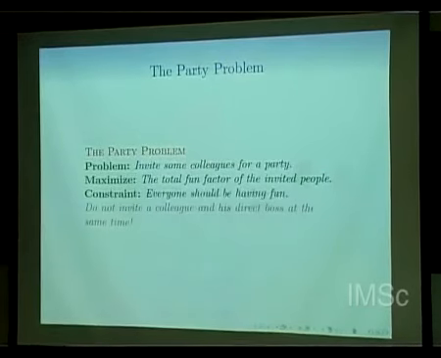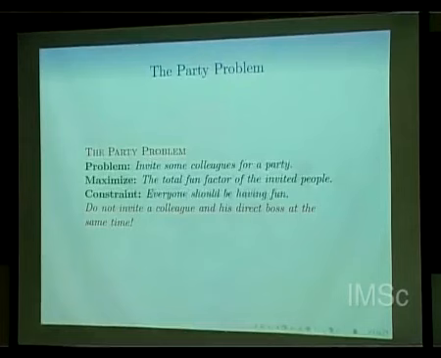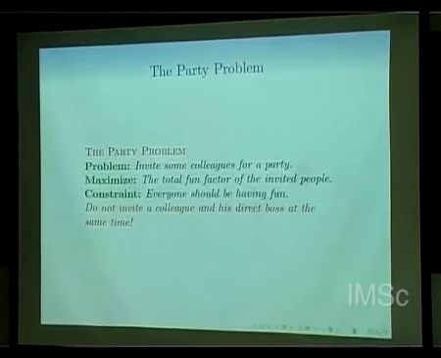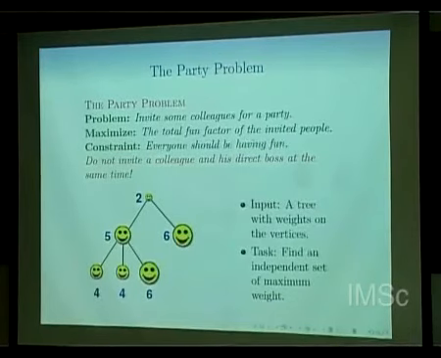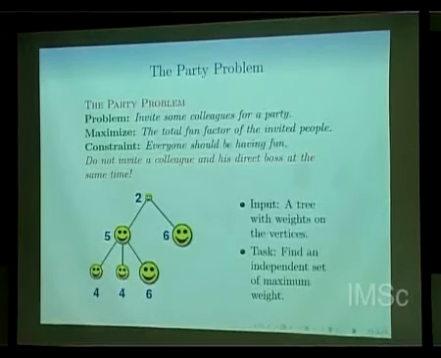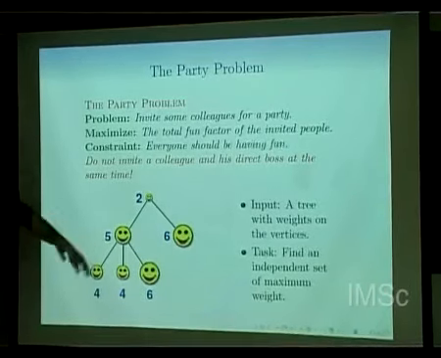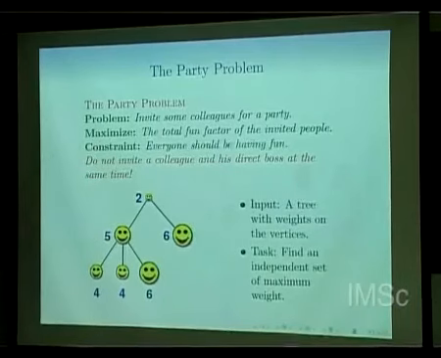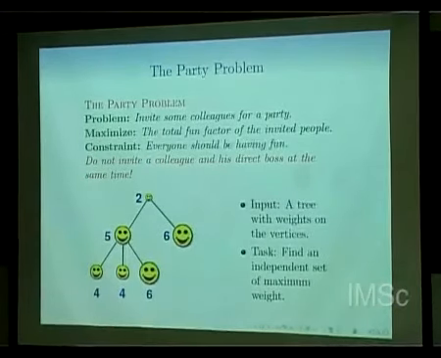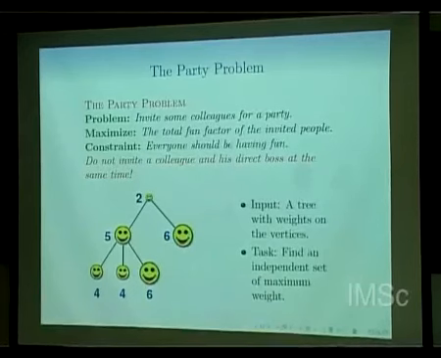So one constraint is this: do not invite a colleague and his direct boss. You will never have fun, right? Because of the relationship, you will never have fun. So essentially, in most sectors or most companies, there is a very hierarchical order. You have some people at the bottom, and some people at the top. And basically you have certain weights on the vertices of the tree, basically how much fun factor the person can have. And actually our job is to find a maximum independent set in this graph.